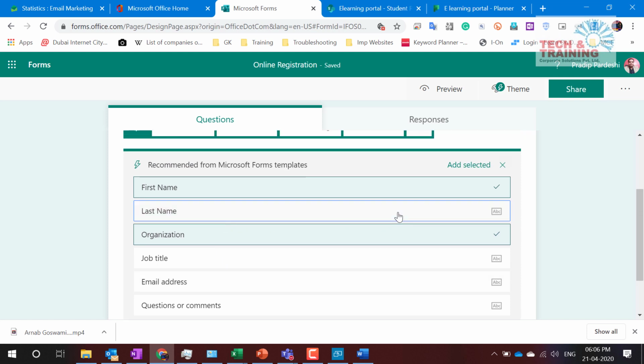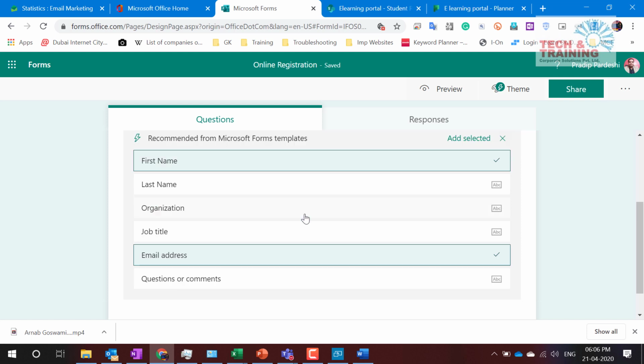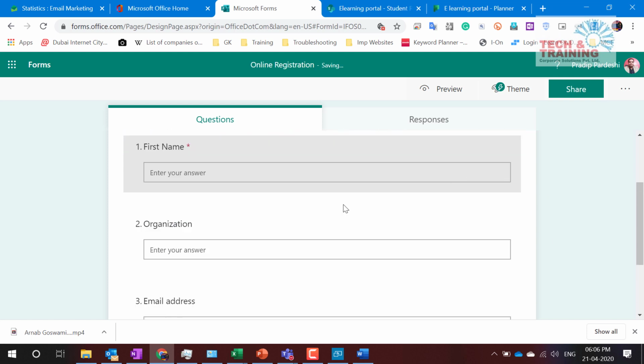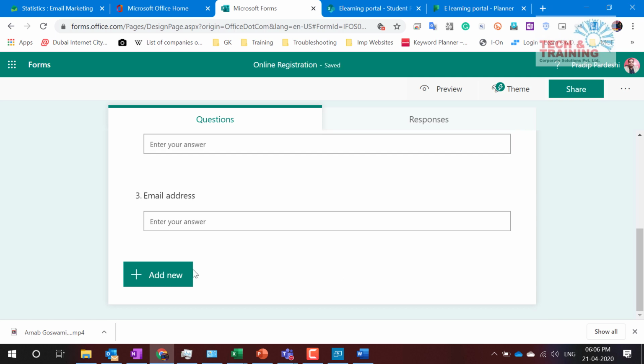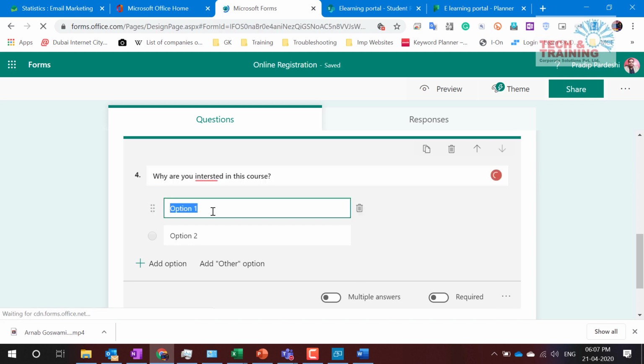Let me choose very few options: first name, organization, and email address. Let it be. So I click on add selected, and all these three questions are going to get added. And then I would like to know why you are interested in this course, so I'm writing personal reasons and professional reasons.